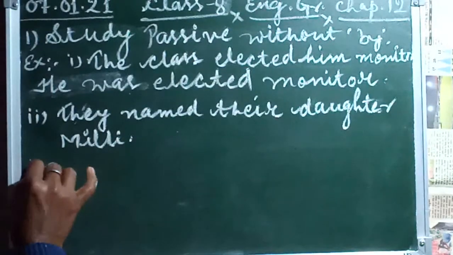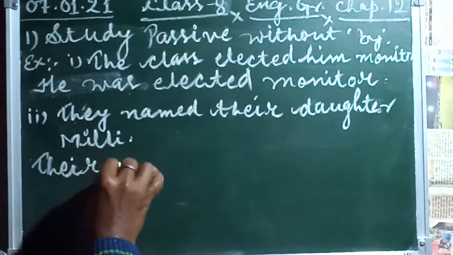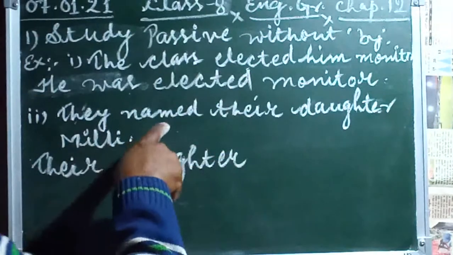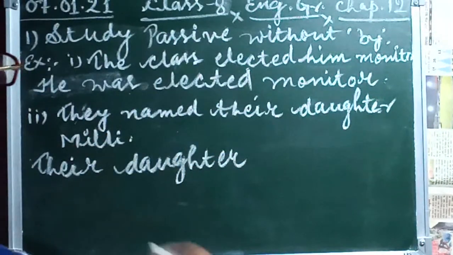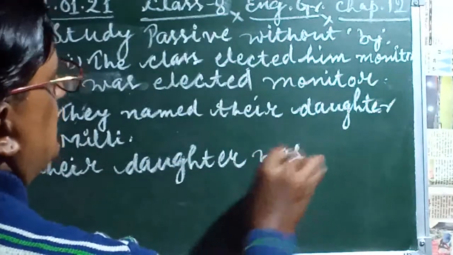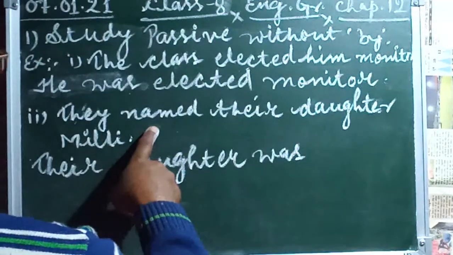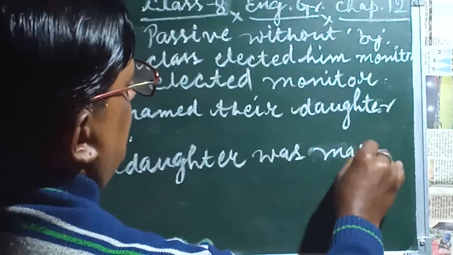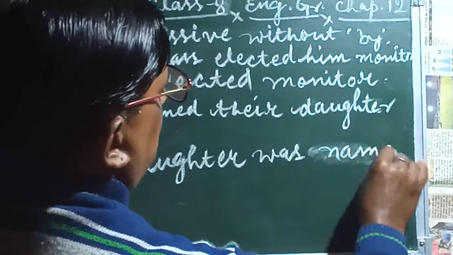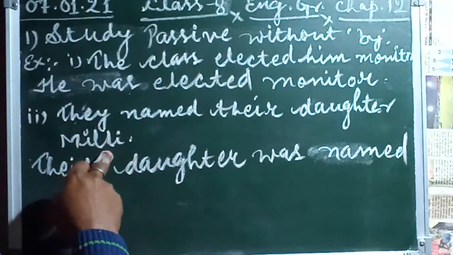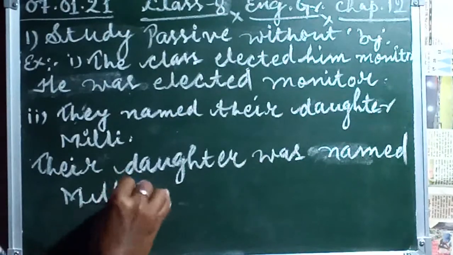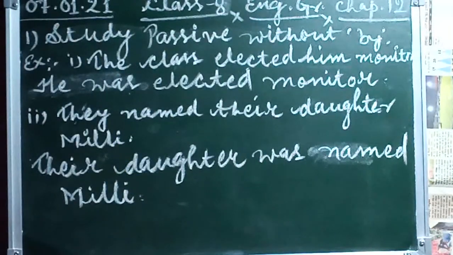So first of all we write their daughter, and this sentence is of past tense, so we write the past helping verb: their daughter was named Millie, M-I-L-L-I.